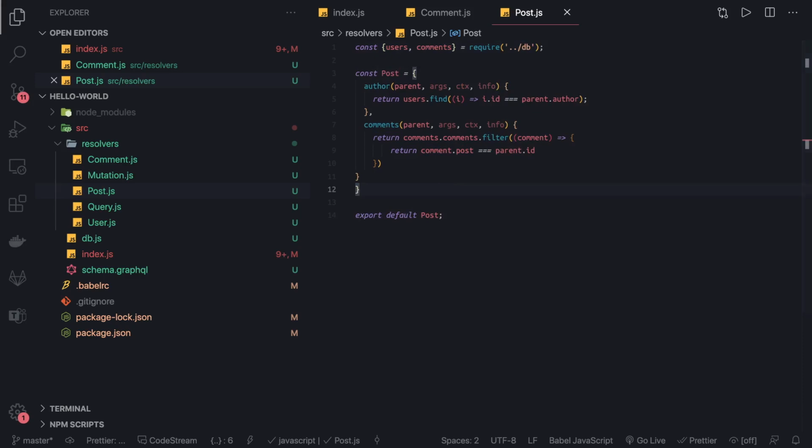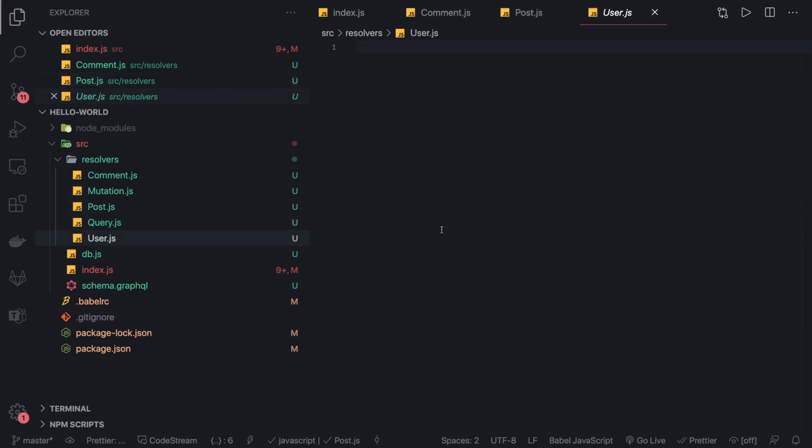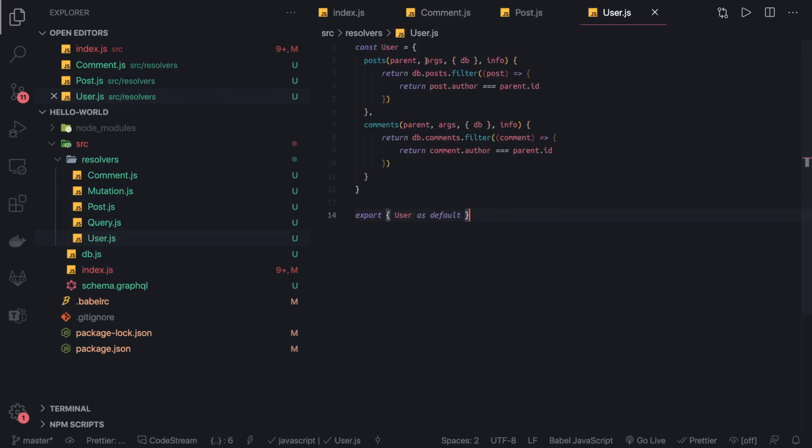This is the post, and then we have a user. Okay, so user also will have the same thing. Here we will put the user instead of DB. We are going to use users for now. I will explain what this DB is just in the next example. Here we have a context, right? So we have set up everything. Export default user.